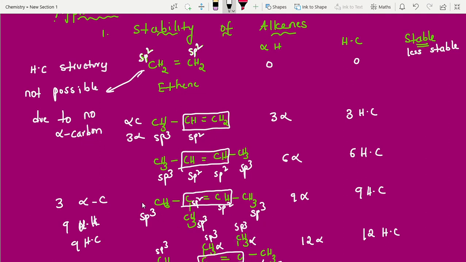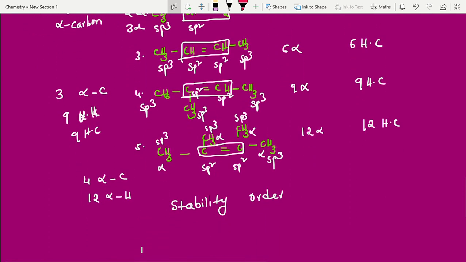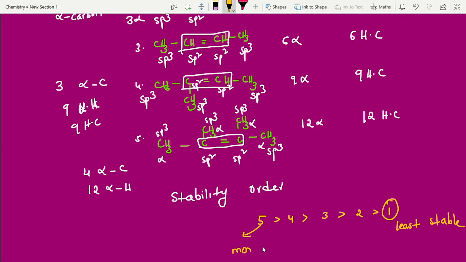Clear? That's it. Now take this as structure 1. This is structure 2. This is structure 3. This is structure 4. This is structure 5. So can you give the order? What is the order, students? 5 greater than 4 greater than 3 greater than 2 greater than 1. Which is least stable? 1 is least stable. Which is more stable? Sometimes they will ask only 2 points. Sometimes they will ask ascending order, sometimes descending order.